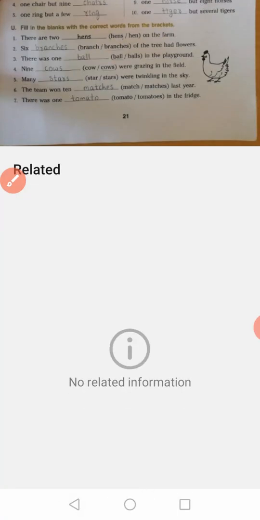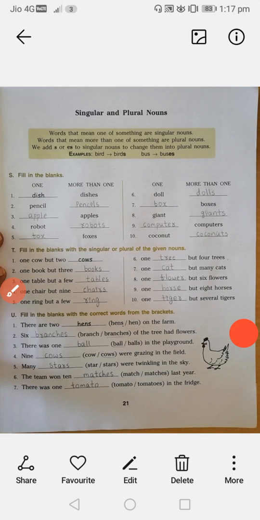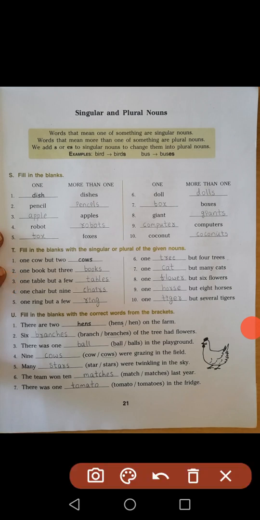So we need to fill like this. One book, but three books. Third one, table, but a few tables.